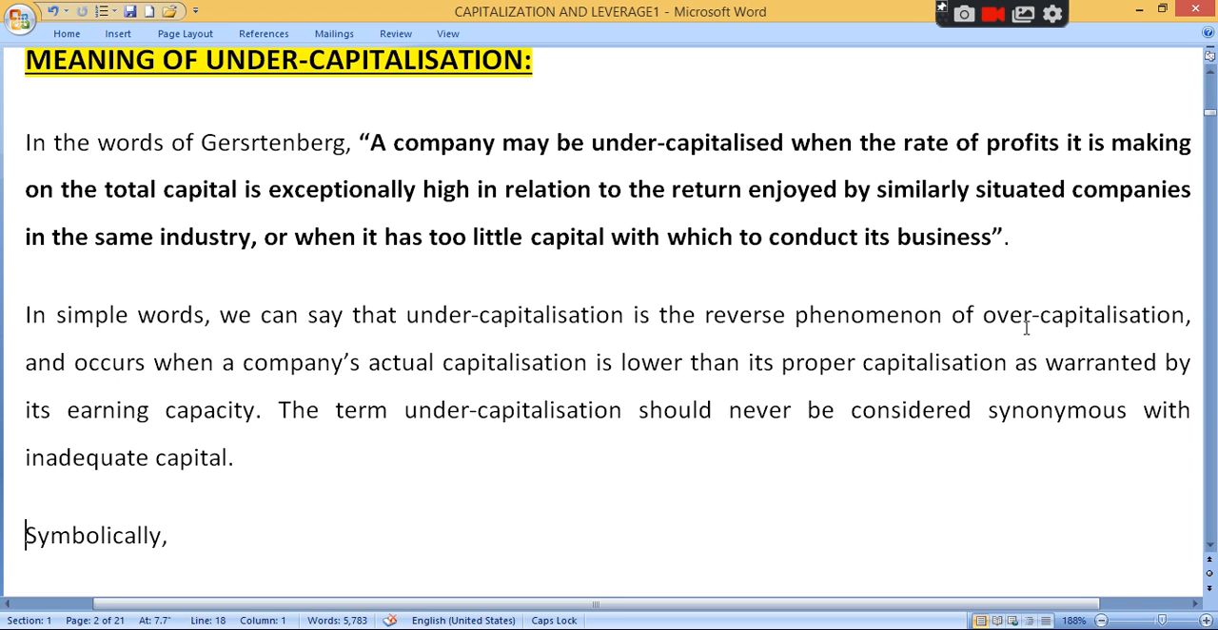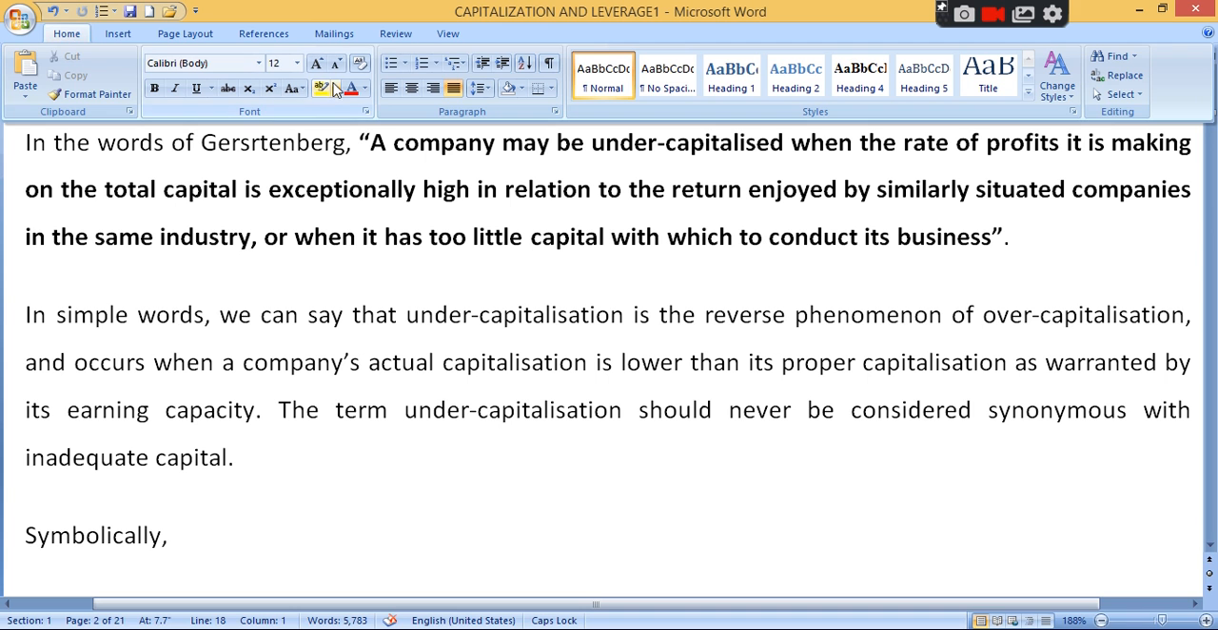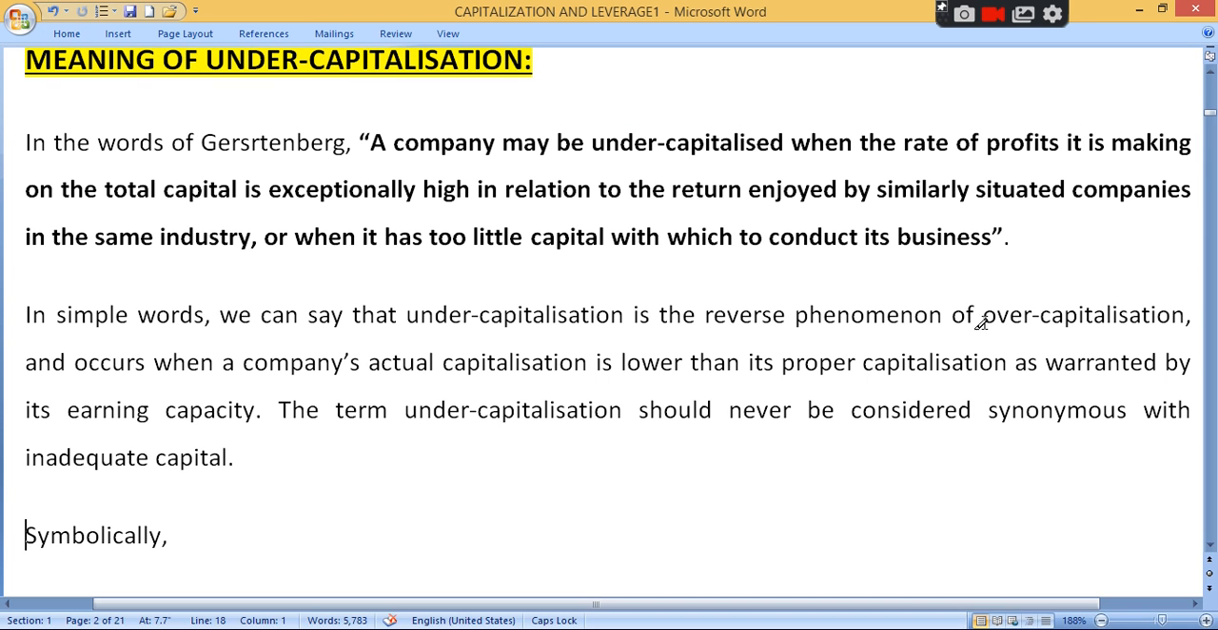So it occurs when company's actual capitalization is lower than its proper capitalization. Clear? So what do you mean by undercapitalization? Undercapitalization નો meaning શું થશે? એક તો capitalization નો meaning શું થશે? Your total capital investment. Under means તમે ઓછું ઇન્વેસ્ટમેન્ટ કર્યું હોય. Clear? So your actual capitalization is lower as compared to proper. જેટલું રિક્વાયરમેન્ટ હોય એના કરતા પણ તમે ઓછું ઇન્વેસ્ટમેન્ટ કરો તો એને શું કહેવાય? અંડર કેપિટલાઇઝેશન. Company's actual capitalization is lower than its proper capitalization. Generally